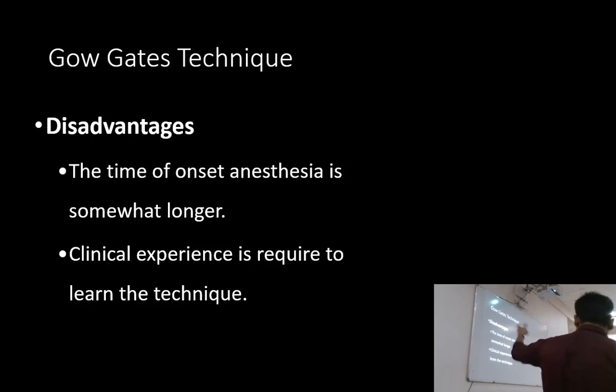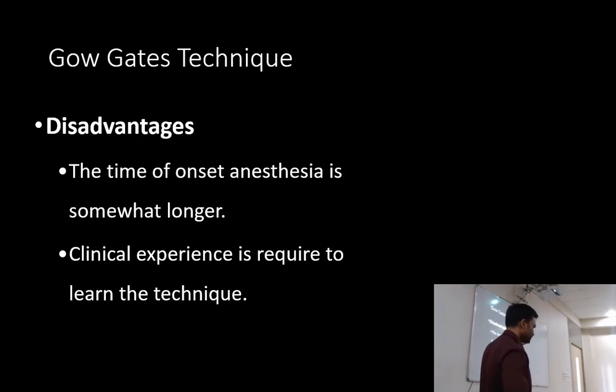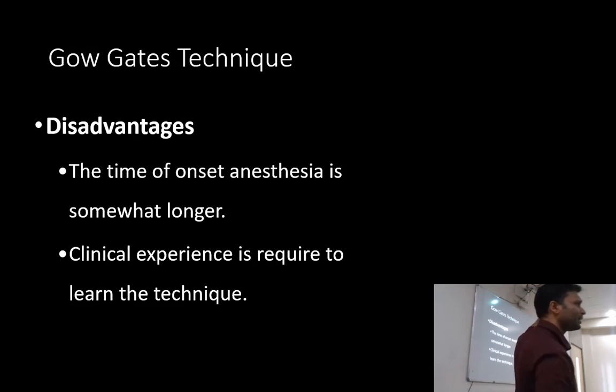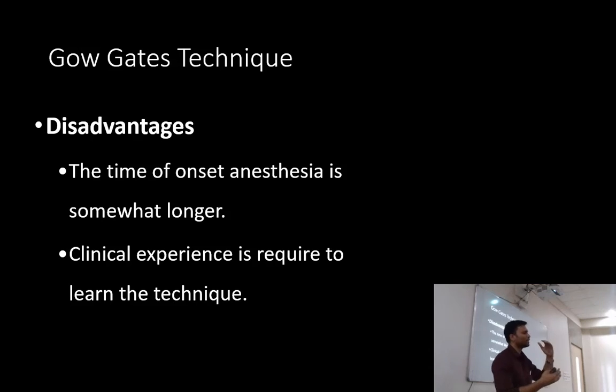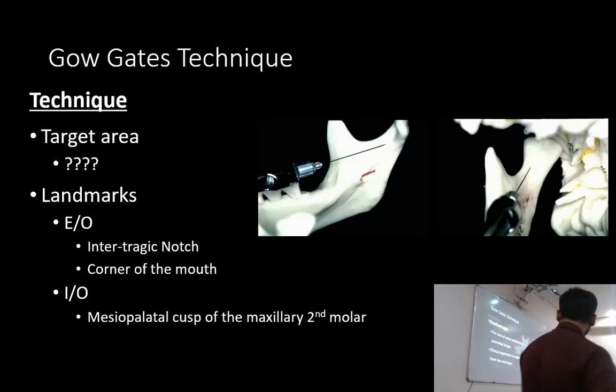In this case, the nerve is very thick because we are targeting it at a much higher level, so it will take a longer duration to achieve pulpal anesthesia. But if you follow my technique, give the block, make the patient sit outside and prepare for the surgery, and it will be done. It requires a lot of practice and experience to learn this technique, but once you learn it, you won't do anything else.